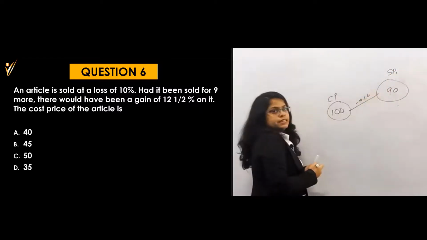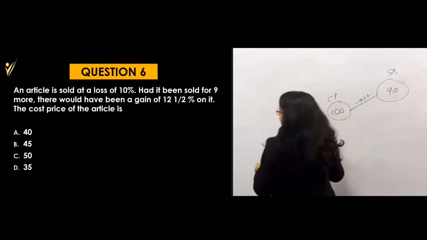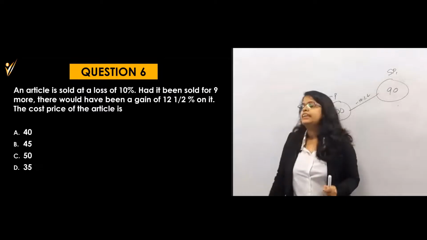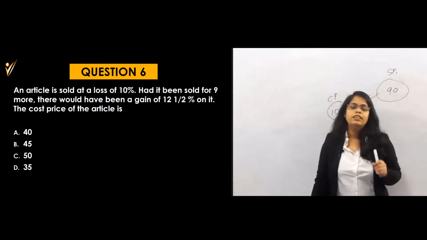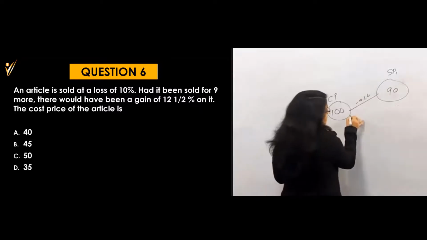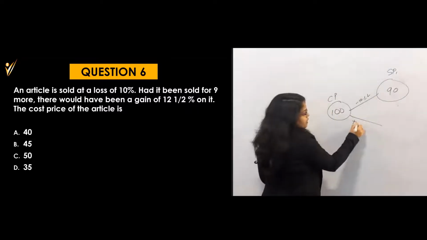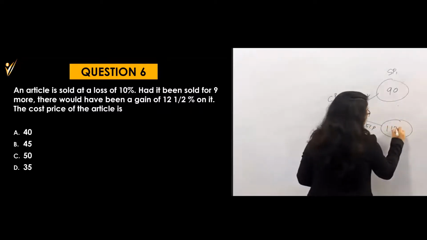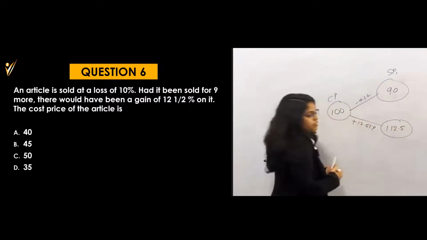Now what are they saying? Had it been sold for 9 rupees more, there would have been a gain of 12.5%. Now are you getting this? If he had sold it for 9 rupees more, then he would gain 12.5% profit. That means my price now becomes 112.5 rupees.